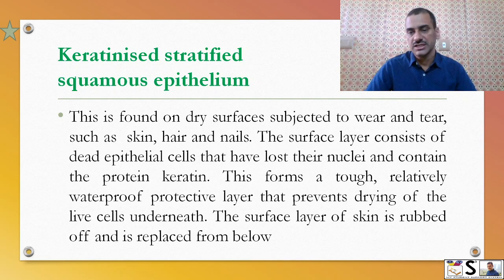The outermost layer is made of dead epithelial cells which contain keratin. These form a rough, relatively waterproof protective layer that prevents drying of the live cells below. The surface layer of the skin is rubbed off and is replaced from below continuously.